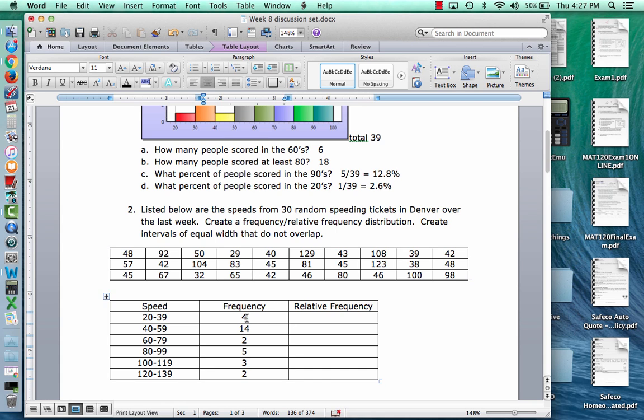Okay, so I have all my frequencies up, and just to double check that I did this right, there should be 30 total speeds. 14 plus 4 is 18, plus 2 is 20, plus 5 is 25, plus 3 plus 2, 30 total speeds. So that looks good.